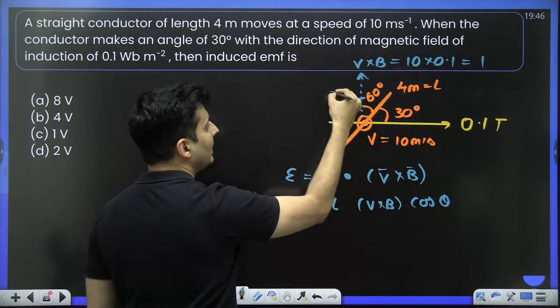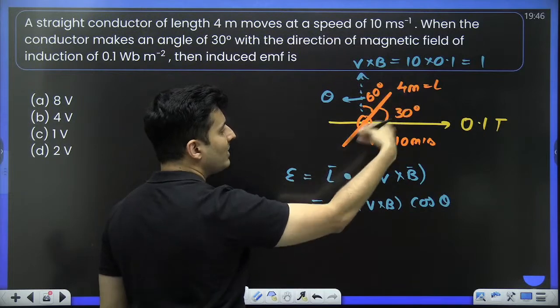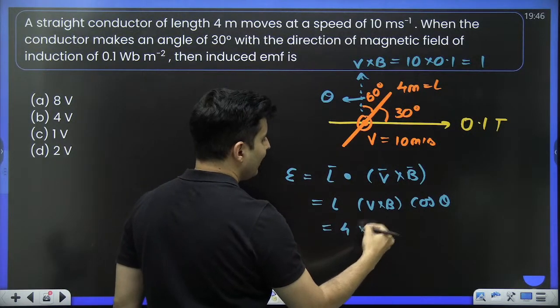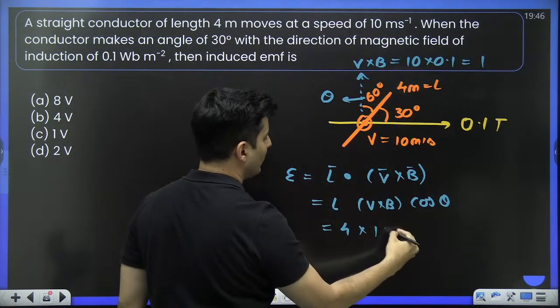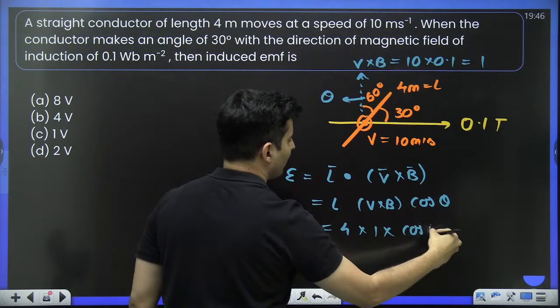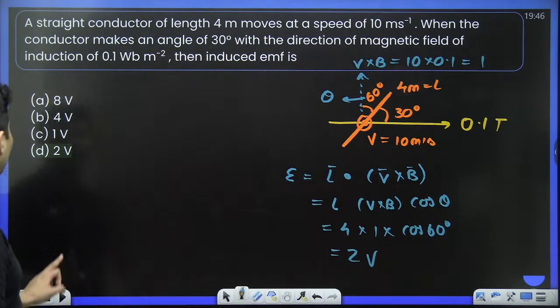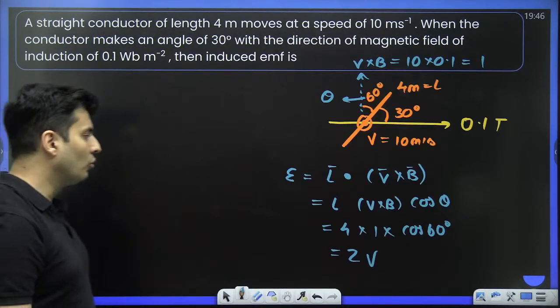This will be your theta, guys, the angle between V cross B and the length. So that's why you will substitute length as 4. V cross B, I just figured it out as 1. Cos of 60. Cos 60 is half. So hence it will be 2 volts. Let's see whether it is 2. Yes, it is D for 2 volts.